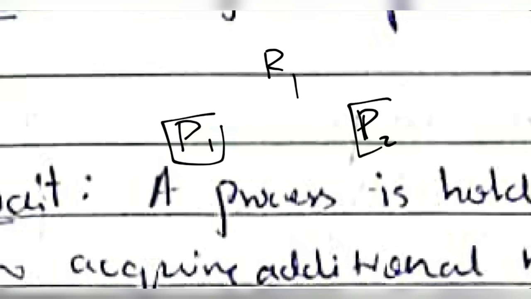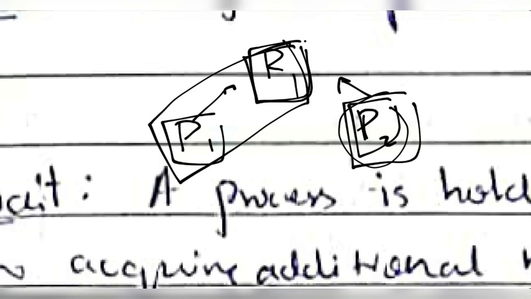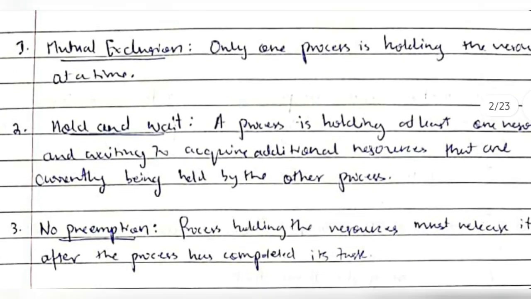Now P1 is holding R1, meaning it's using this, and if P2 wants to use the resource, it can't, because it's mutual exclusion: at a time only one process can hold the resource, it's not shareable. In this case a deadlock can happen. Why? Because P2 has to wait. Okay, so that was the first thing.